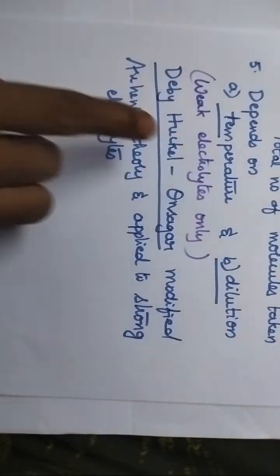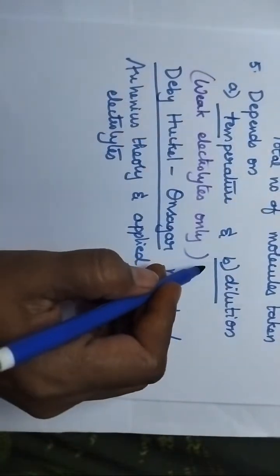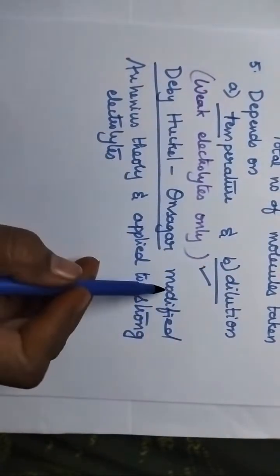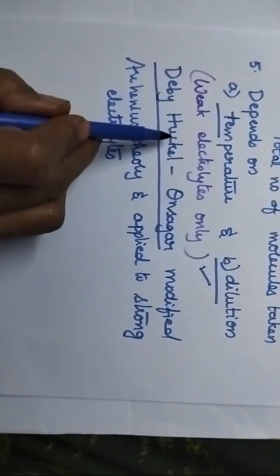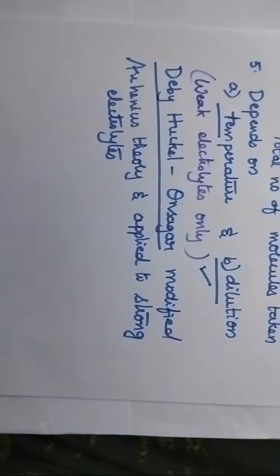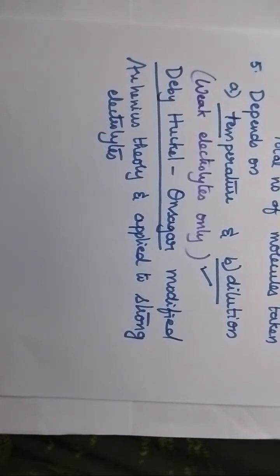So Arrhenius theory is only applicable to weak electrolytes. Later, this theory was modified and applied to strong electrolytes by Debye, Huckel and Onsager. So that is about the Arrhenius theory of electrolytic dissociation.